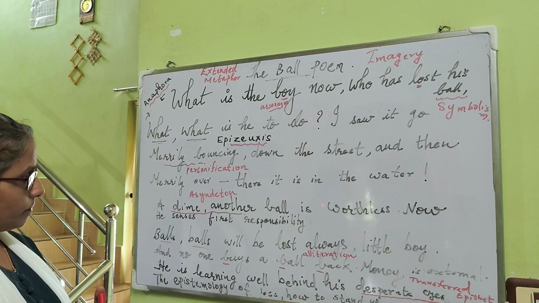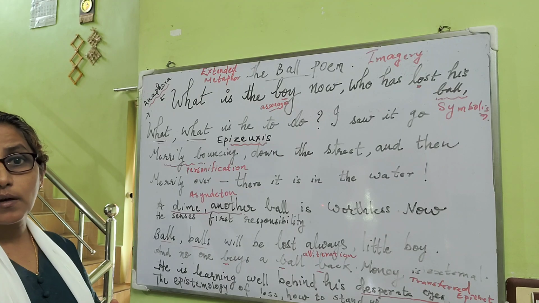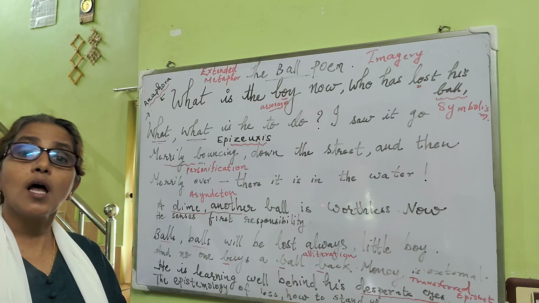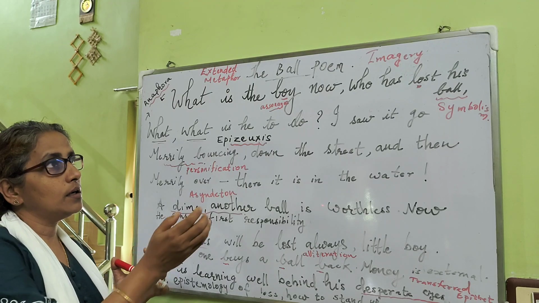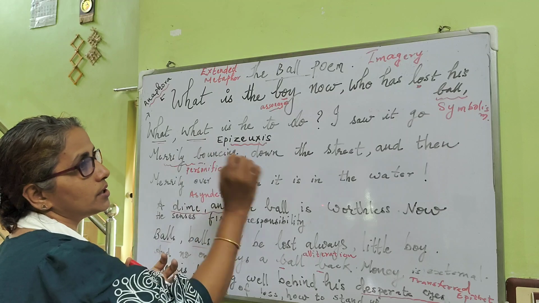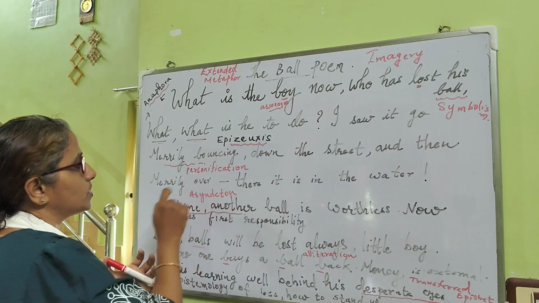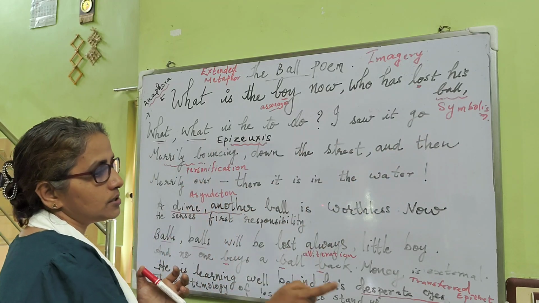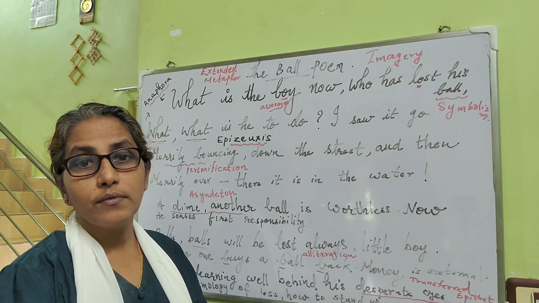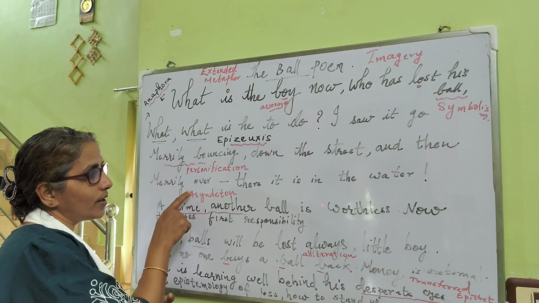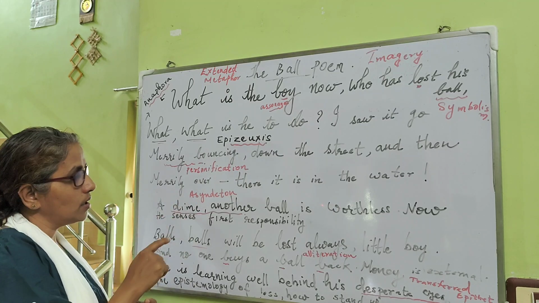Next, you can say there are a lot of figures of sound used in the poem. What we said, the extended metaphor, symbolism, personification, asyndeton, transferred epithet, those are the figures of speech. I did not explain about asyndeton.